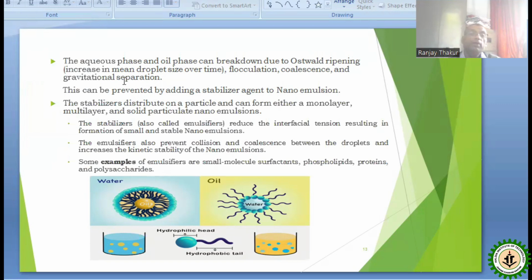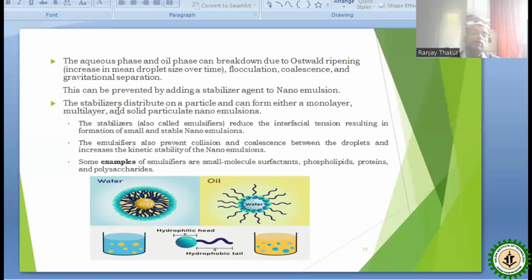We already know that due to the ripening process, the oil phase and aqueous phase can break down, and this can be prevented by adding a stabilizing agent in the nanoemulsion. That mainly acts as an emulsifying agent.